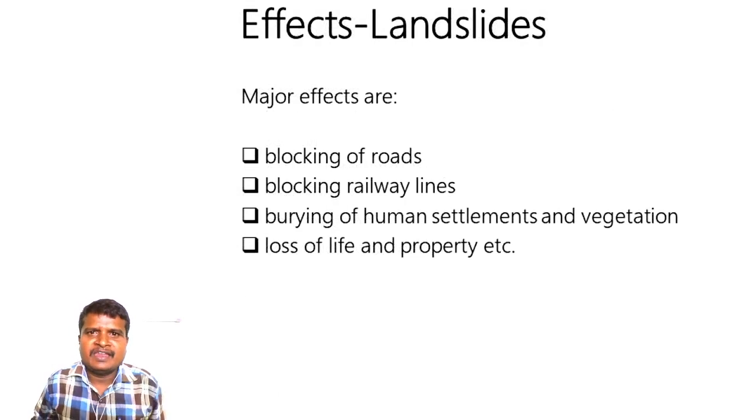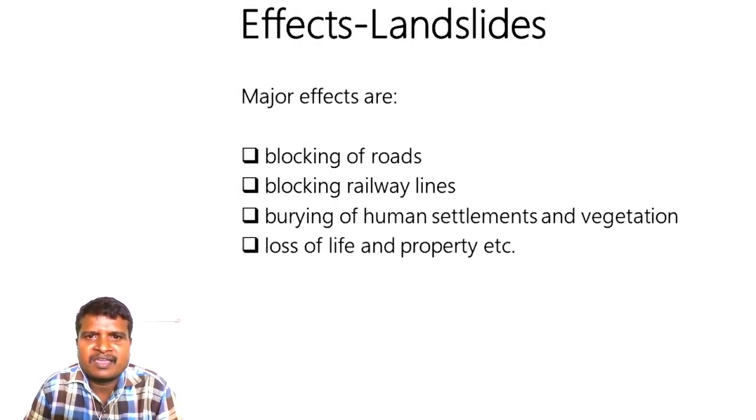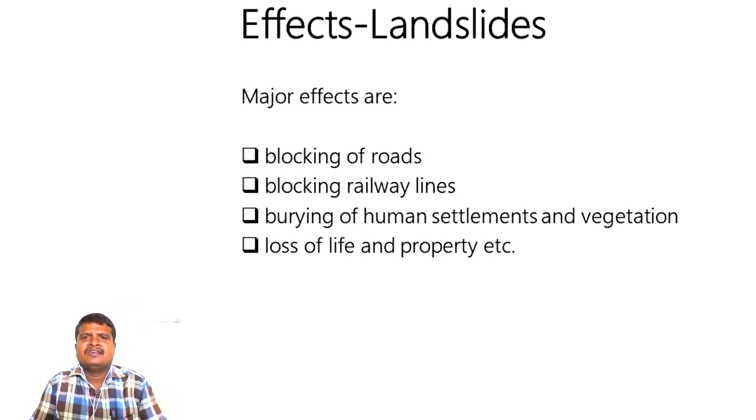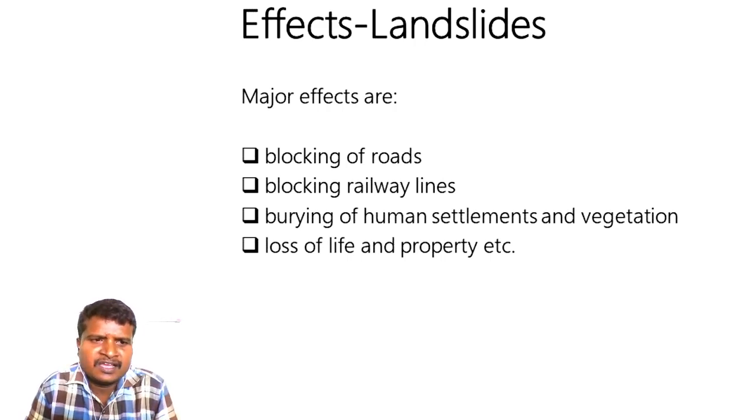These are the main effects: blocking of roads, blocking railway lines, burying of human settlements and vegetation, loss of life and property. Most of the time blockage of roads is the main effect. When it happens next to roads and railway lines, we experience this problem.